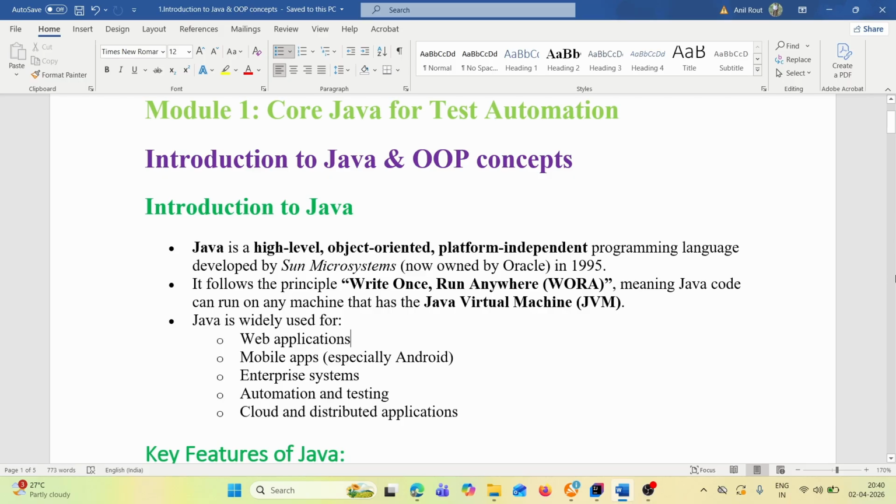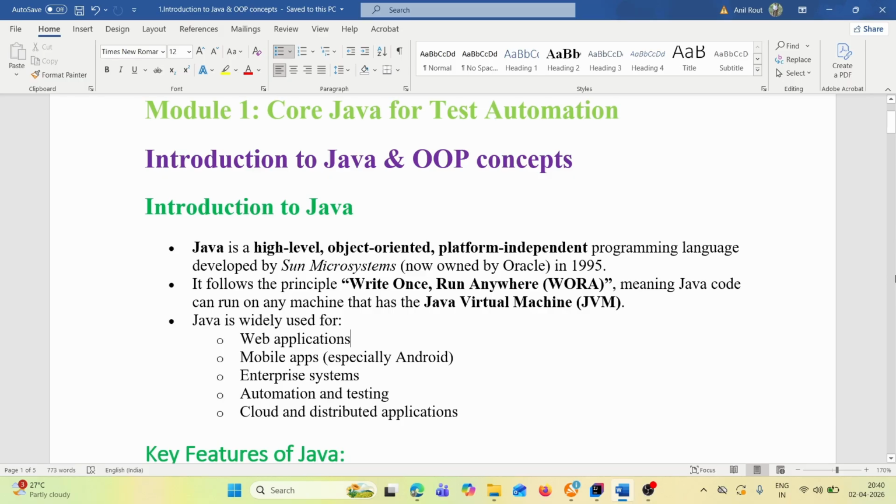Let's start this. In this module, I'm going to cover introduction to Java and OOPS concepts. That's how I have written the first module as core Java for test automation. So how core Java helps in test automation, and it is mandatory. If you want to make your career in automation, you must know core Java.